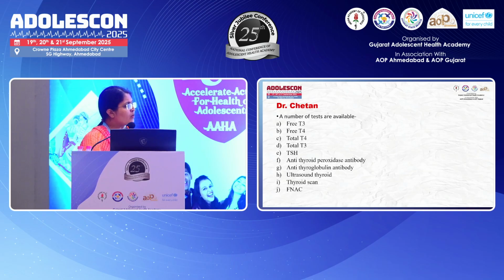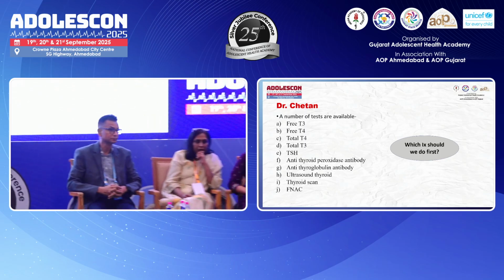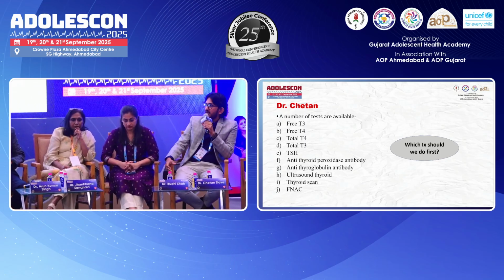And sometimes when we see the files in our clinic, we have a battery of investigations done. So to diagnose hypothyroidism, which investigation should we do first? Just to diagnose hypothyroidism, we should be looking at very few investigations. First is TSH, followed by free T4.